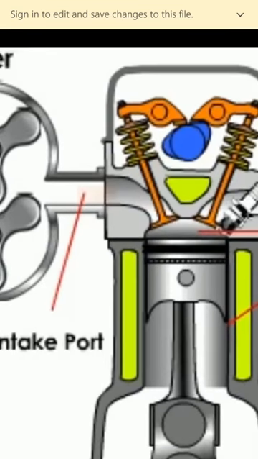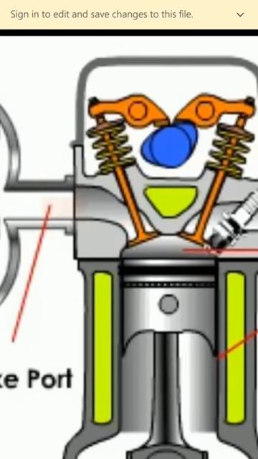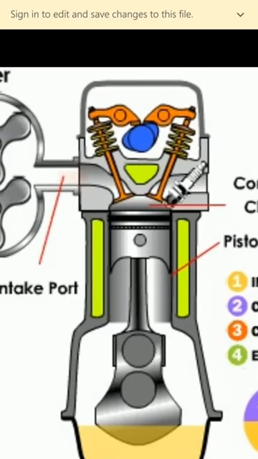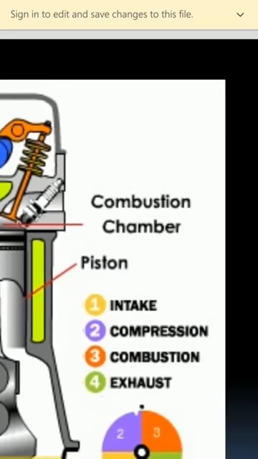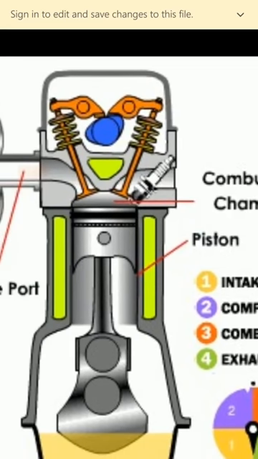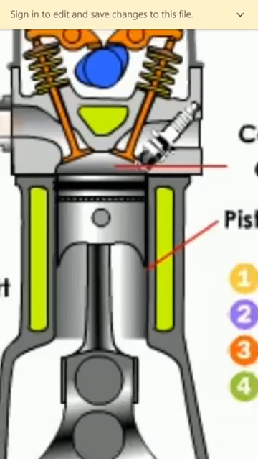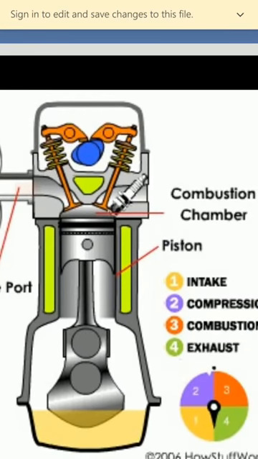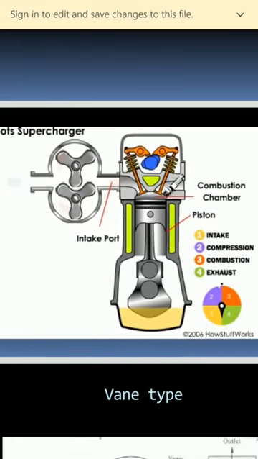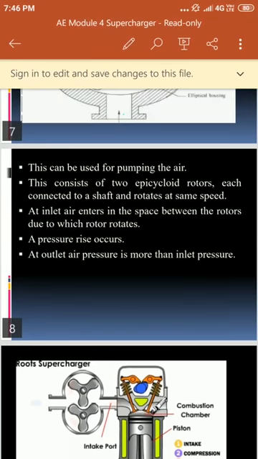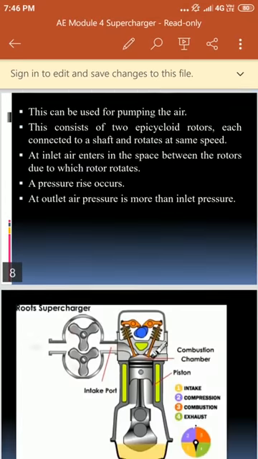That compressed air enters the engine through the inlet manifold. Now fuel is sprayed through the fuel injector, the fuel mixes with the compressed air, and combustion takes place. This way we increase the power of the engine. This is, in general, the Roots supercharger.